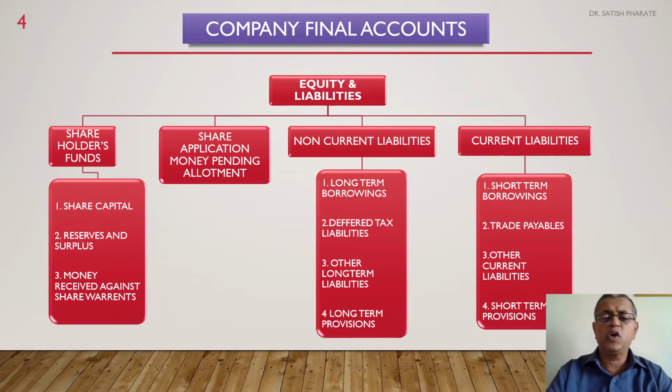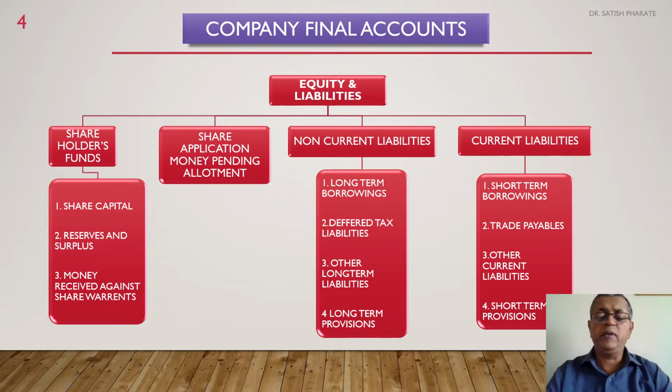Third one is non-current liabilities. Now what are non-current liabilities? The word itself indicates: non-current means not current, not a liability occurring in one financial year. Whenever a liability does not occur in one financial year, or its duration or longevity is for more than one financial year, then that type of liability is called a non-current liability.